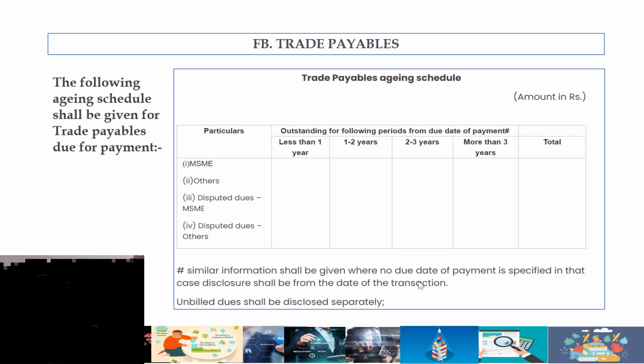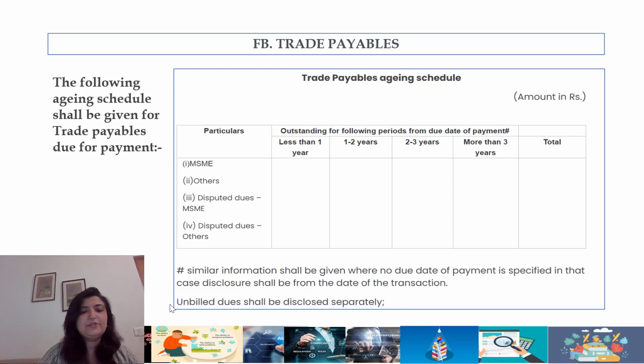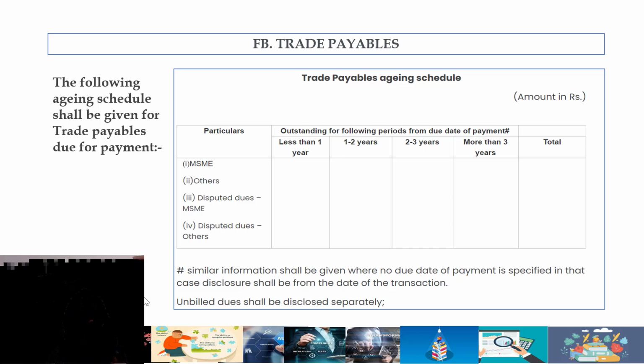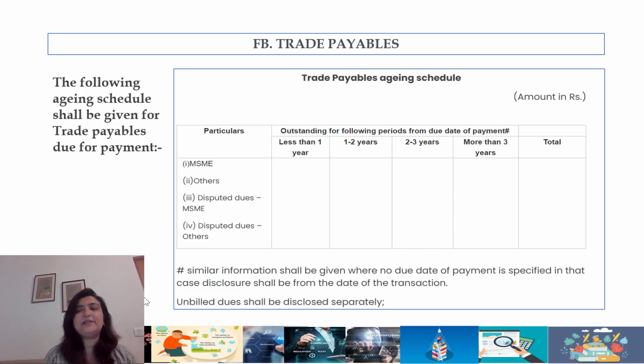And what's very interesting in this is unbilled dues shall be disclosed separately. So if you're carrying any liabilities, I don't want to use the term provision, but if you're carrying any liabilities for services or goods received but bills not received, that also has to be disclosed.